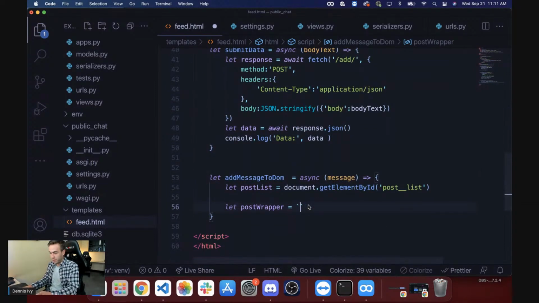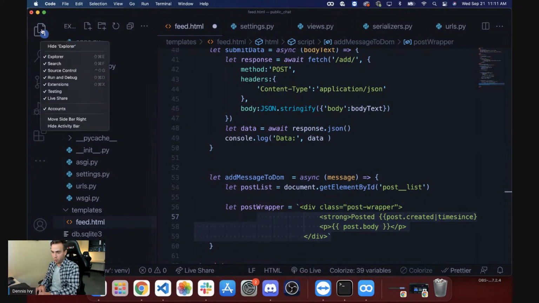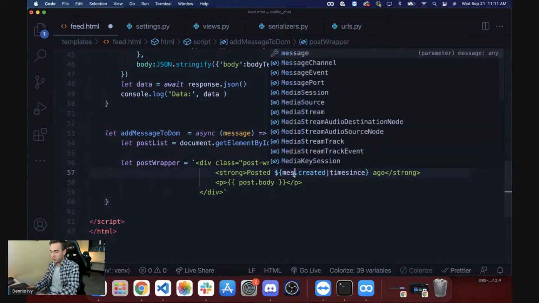Let's go ahead and remove that. We'll paste in this entire value. So again, those are backticks and not quotes, not single quotes. So once we do that, I can just go ahead and modify this. We'll remove the double curly braces, do a single curly brace, add in the dollar symbol there, and then we can do message.created.